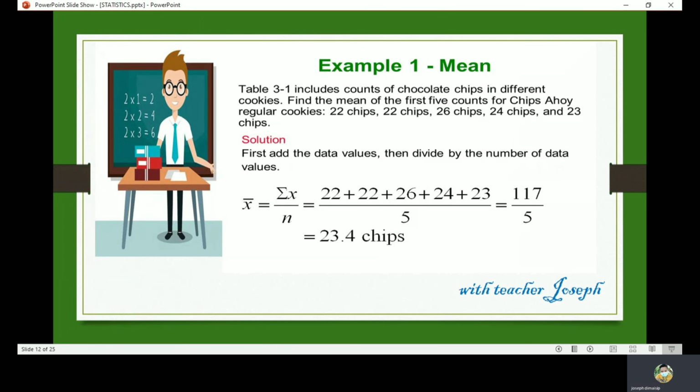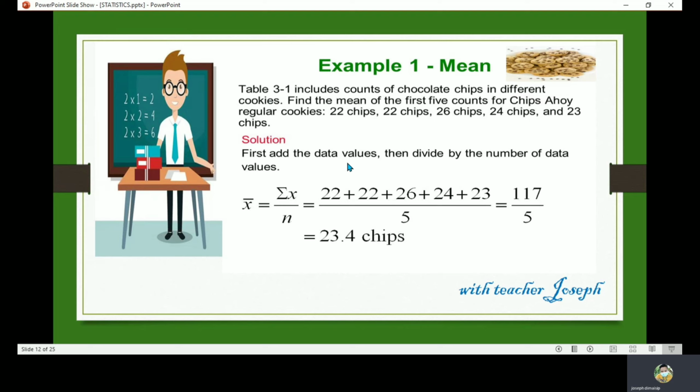So example number 1. Mean. Table 3-1 includes counts of chocolate chips in different cookies. Now, find the mean of the first 5 counts of Chips Ahoy regular cookies. So we have here 22 chips, 22 chips, 26 chips, 24 chips, and 23 chips. So how are we going to do that? So this is my solution.